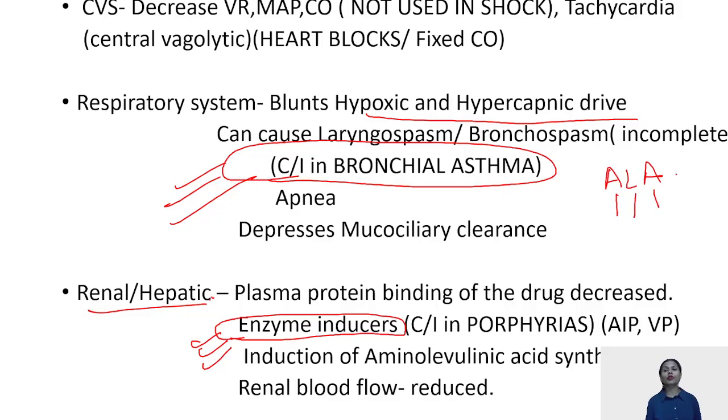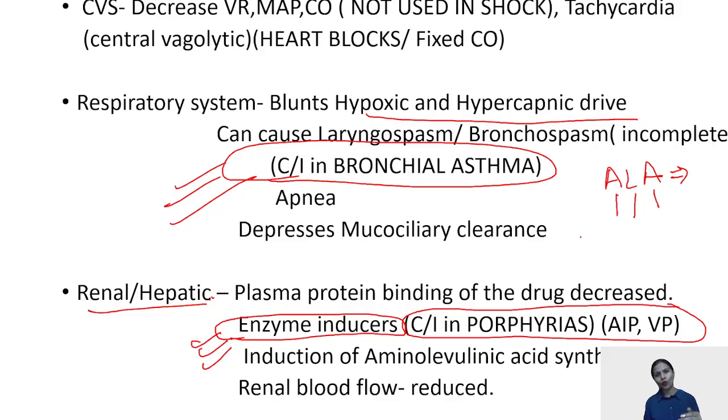This enzyme is responsible for the production of a lot of porphyrins, and thus thiopentone is contraindicated in porphyrias, that are acute intermittent porphyria and variegate porphyria. Very important, many a times asked. The induction agent which is contraindicated in porphyrias is thiopentone.